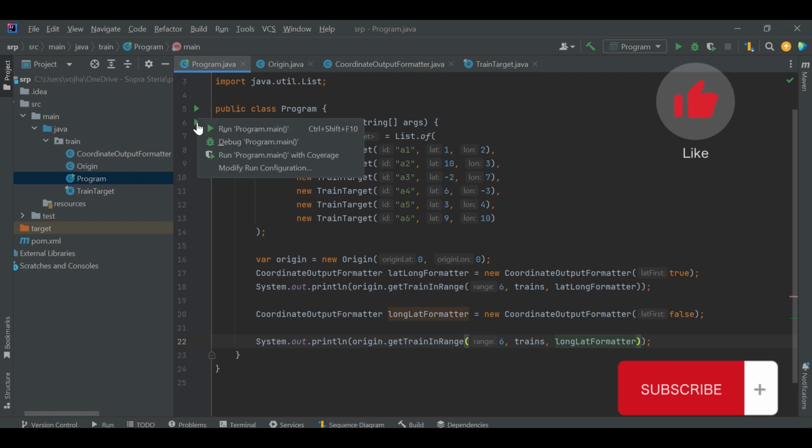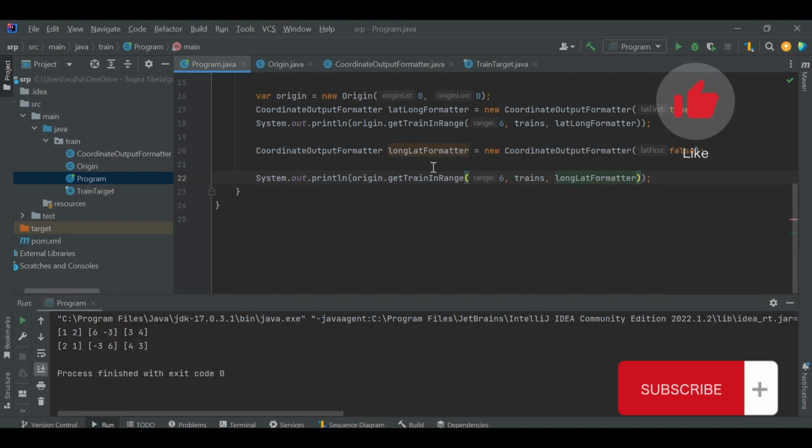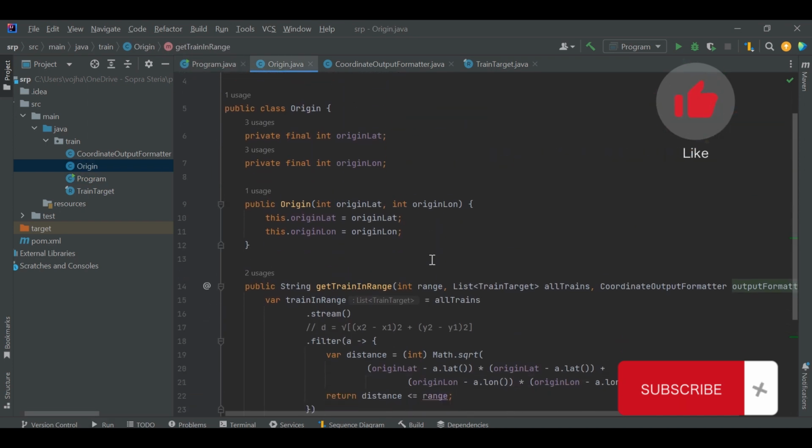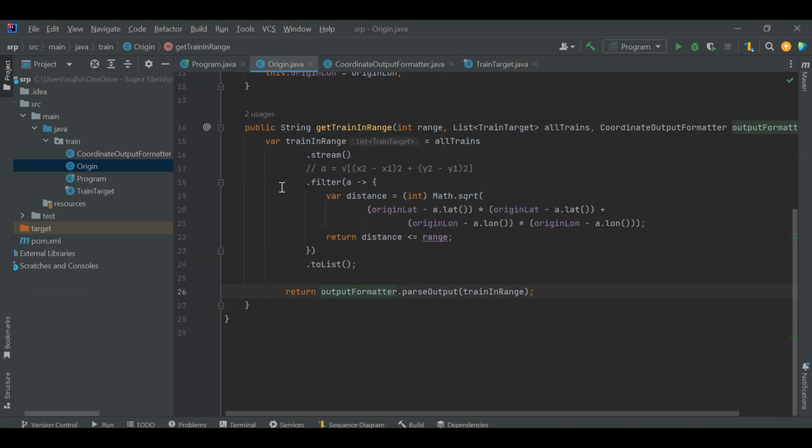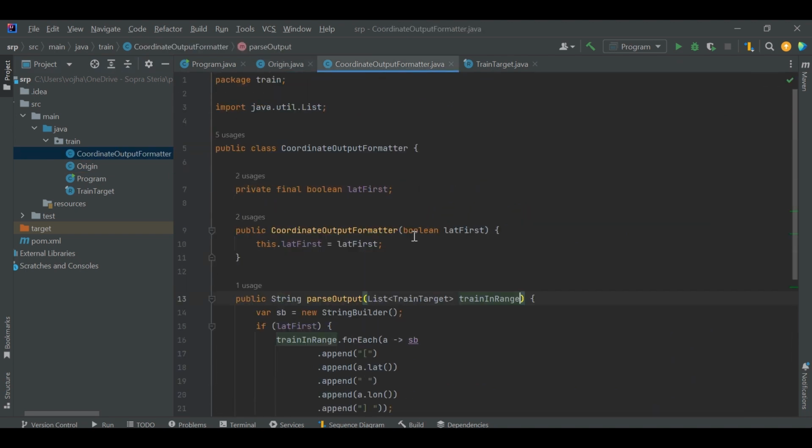Now if we run this program, we are getting the same result. In this way, we have made the Origin class handle only one responsibility, and the second responsibility, printing the output, has moved to a new class, CoordinateOutputFormatter.